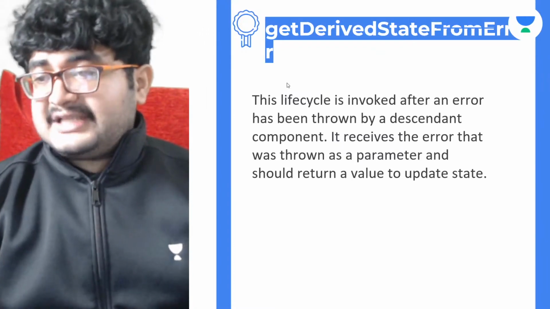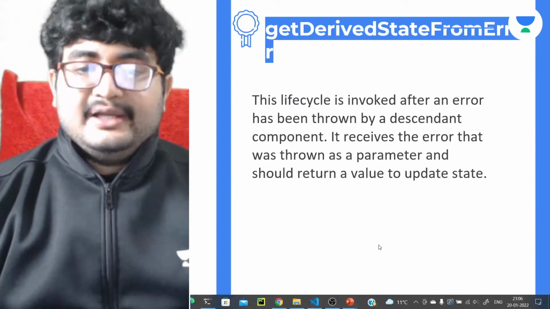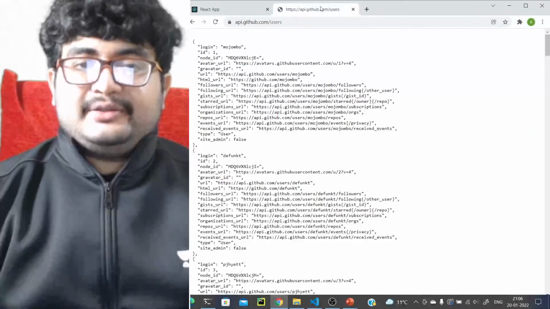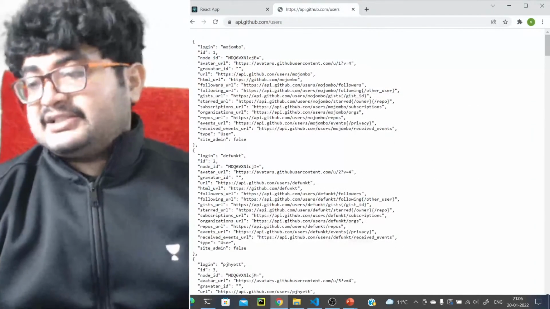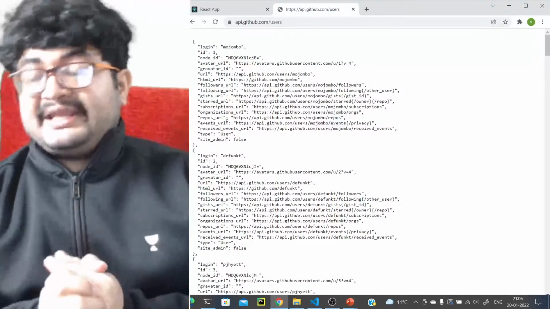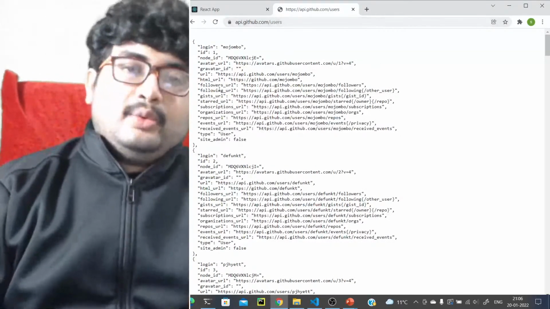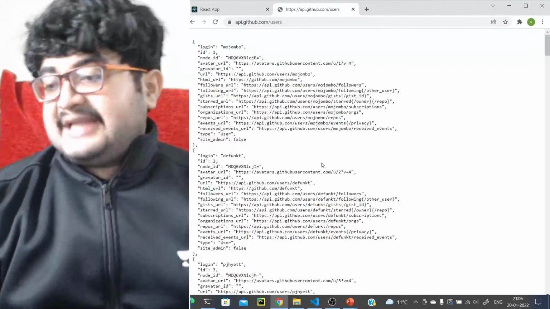If you have any doubts, are you clear with the homework? The homework will be that you have to use this GitHub API to create cards for all of these users. You can design the cards yourself; you can get some ideas from Google about what good card designs look like.